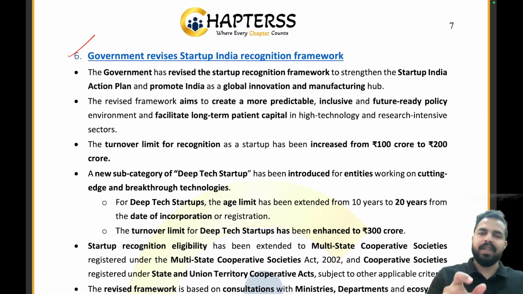That part requires research. But let's take an example of a new company which has been created, and this company is going to work on space activities, and it will be working on artificial intelligence chips.